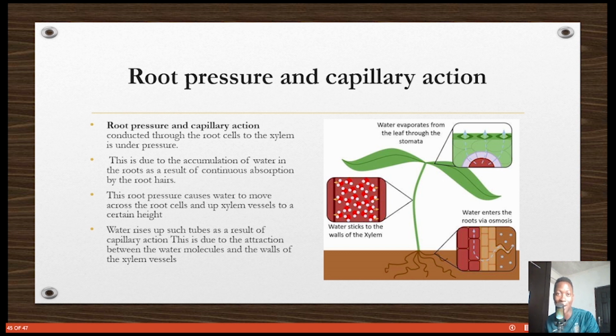Capillary action is like this: imagine you have kerosene, and you have seen these wicks that they use in stoves. If you put it inside kerosene, what happens? The kerosene rises, like it is soaked up, right? That's exactly what happens with the plants too, and that's what we call capillary action. The water just moves up in the xylem, right? It moves up by capillary action. So root pressure because of the cell sap, and capillary action.